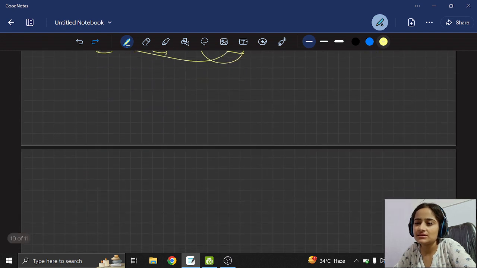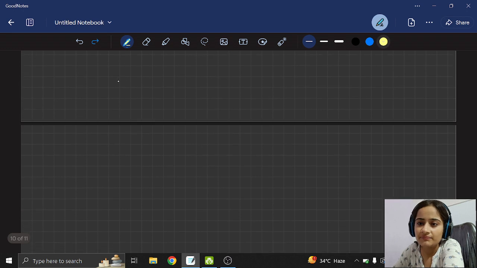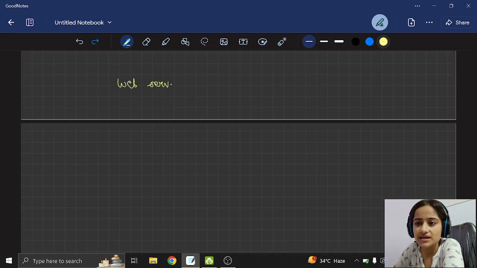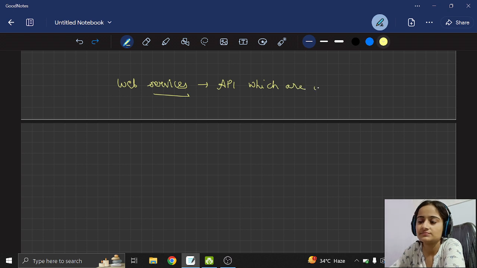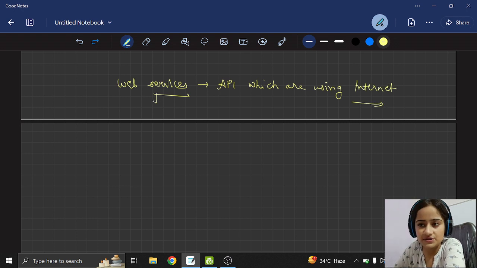So can you see now what a web service is? Web services are those APIs which are using the internet to serve us. So what do you mean, are there some APIs which are not using the internet too? Yes, there are. APIs which are using the internet are called web services, but there are other APIs which are not using the internet. Those are only APIs. Those are not web services.